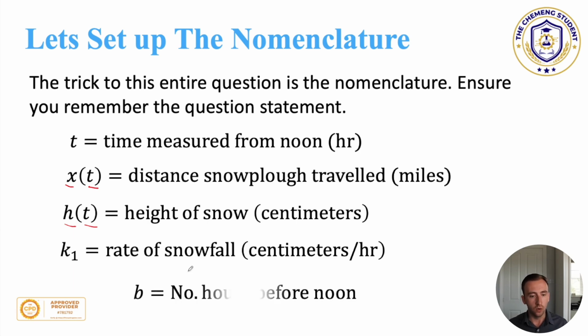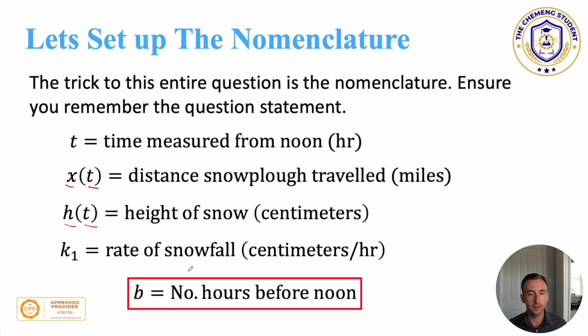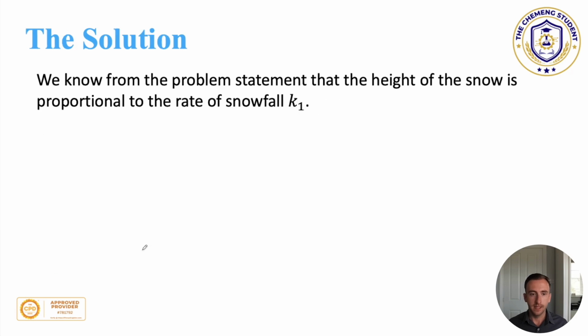Now the thing that we want is the number of hours before noon. This is the thing that we are going to solve. So after we create our equations, when we create our model, this is the value which we need to find. So we first need to express all of these terms as a function of b, and then begin to solve mathematically. So how do we start? The first thing that we want to do is establish the relationship between the height of the snow and the rate of the snowfall.